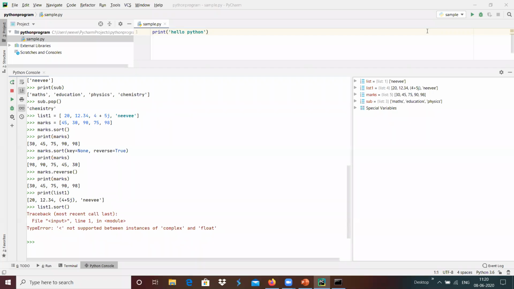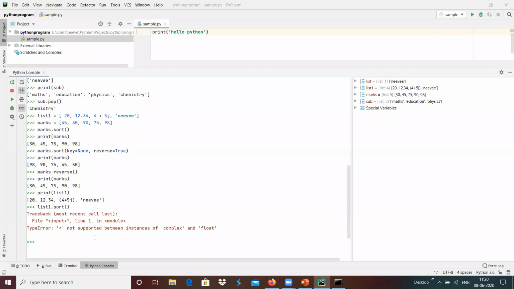Basically, sort is the function which receives the reverse key. Reverse is set to true in order to get descending order. If we do not give the argument, reverse will normally be false.